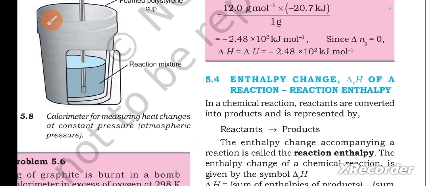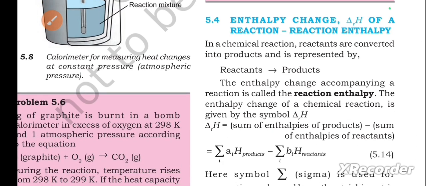Next is enthalpy change, delta rH of a reaction, reaction enthalpy. In a chemical reaction, reactants are converted into products and are represented by reactants gives rise to products. The enthalpy change accompanying a reaction is called the reaction enthalpy. The enthalpy change of a chemical reaction is given by the symbol delta rH.